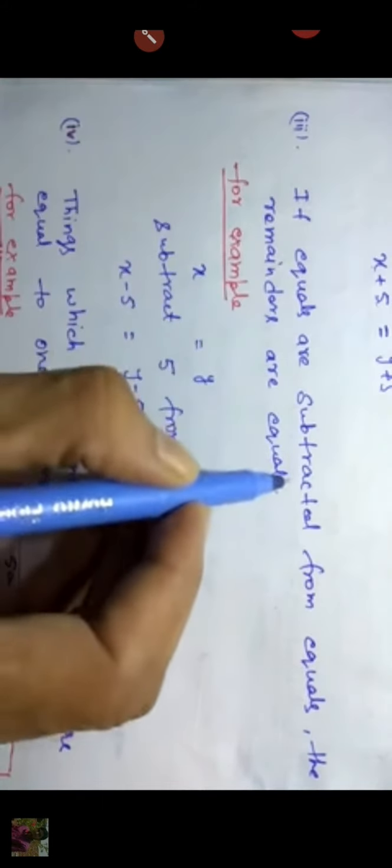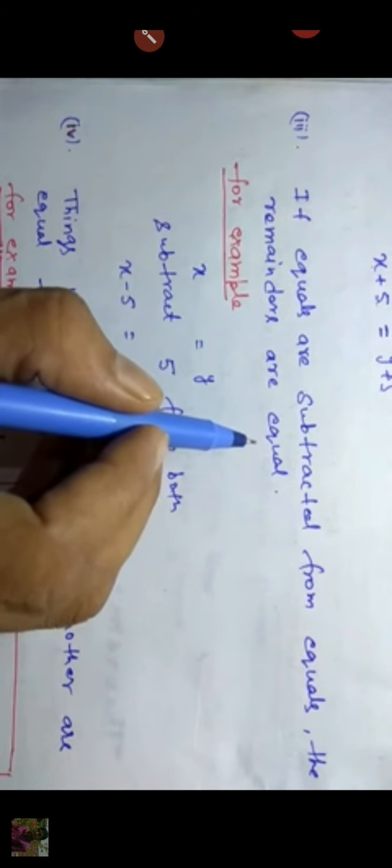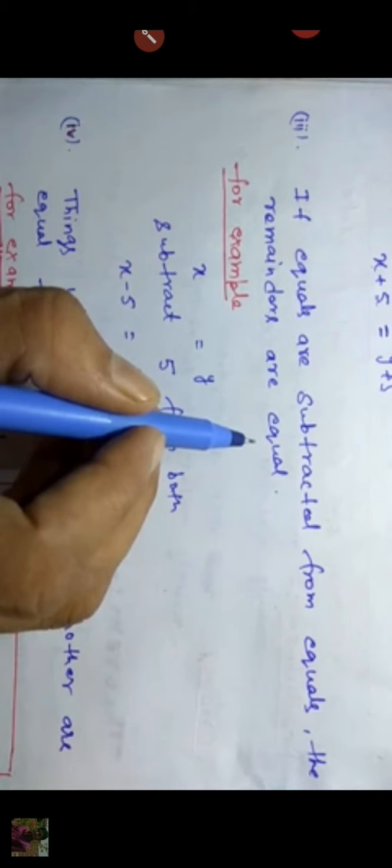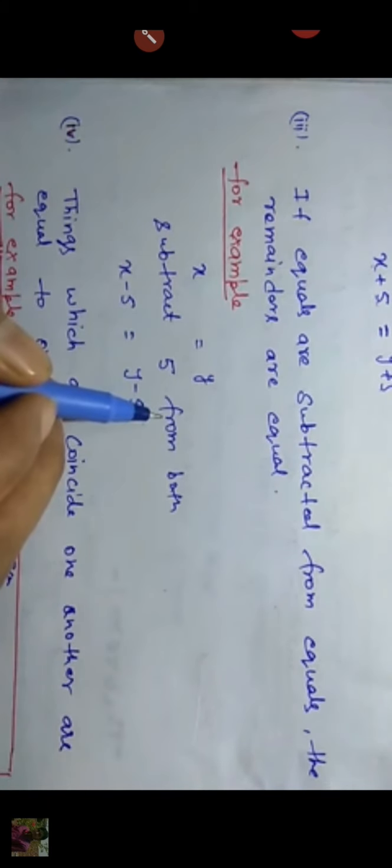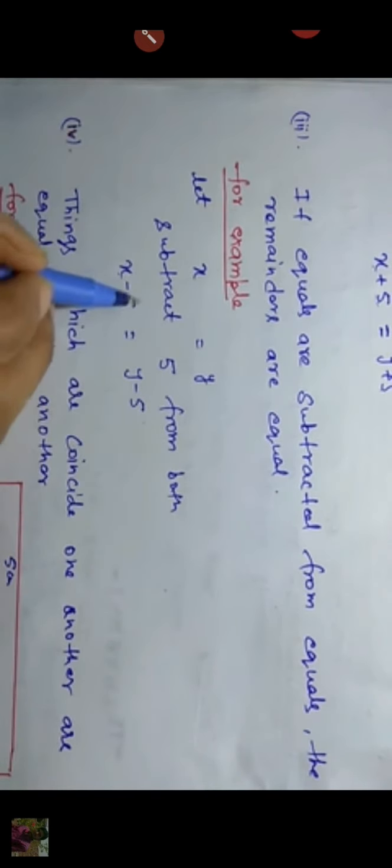Now the third one is: if equals are subtracted from equals, the remainders are equal. Means if x is equal to y, and we subtract 5 from both sides, then x minus 5 is equal to y minus 5. Understand? Let x is equal to y, then subtract 5 from both sides, so x minus 5 is equal to y minus 5. Now our fourth axiom is